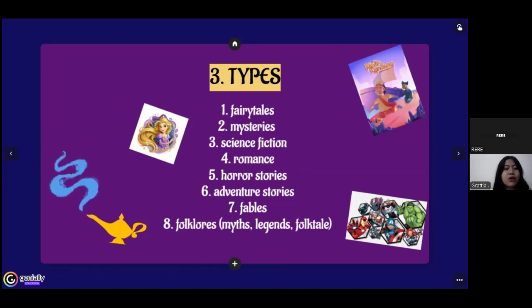Number five is horror, story about ghosts. Number six is about adventure, story about adventure trip, maybe to find treasure such as Pirates of the Caribbean. Number seven is fables, stories whose main characters are animals such as Peter Rabbit. And the last is folklore. Folklore is divided into three that are myth, legends, and folktale.